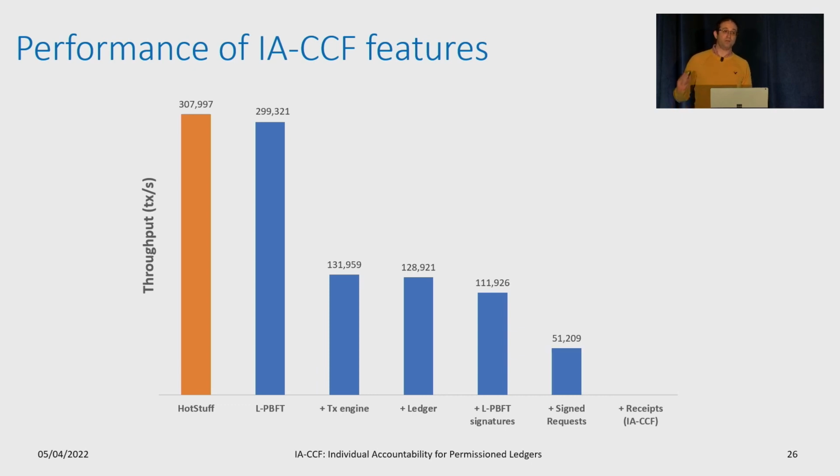And signing request messages sent by the clients, which then must be verified by the replicas themselves, more than halves performance. Next, we introduce sending receipts from the replicas to the clients that send requests. This has a minimal impact on performance and brings us to full IA-CCF. From here, we can see that the consensus protocol is not the bottleneck when building individually accountable permissioned ledgers.